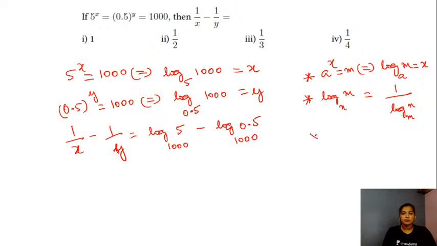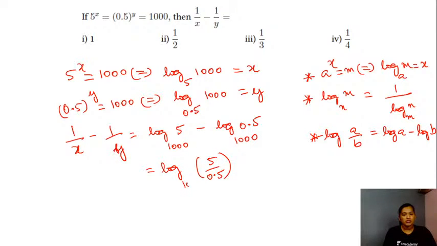Now using your next property, that is your log of a by b, you can have this as your log of a minus your log of b. Am I correct? So using this property, you will have this as log of 5 divided by 0.5 to the base 1000.